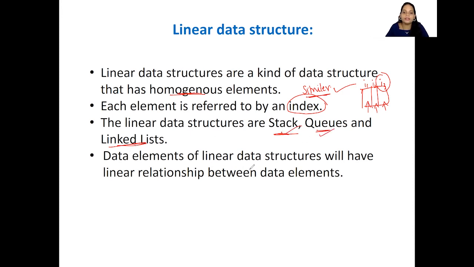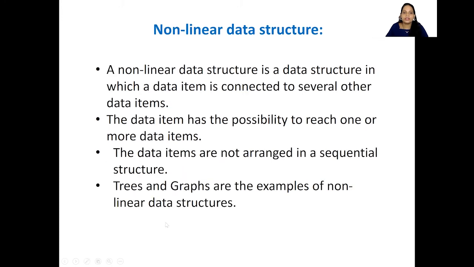Now, the data elements of a linear data structure will have a linear relationship between the data elements. Whatever it may be, whether it is a stack, queue or linked list, they are going to have a linear type of relationship between the data stored in them. Okay, so this is about linear data structure. Now, next, let's learn what is a non-linear data structure.